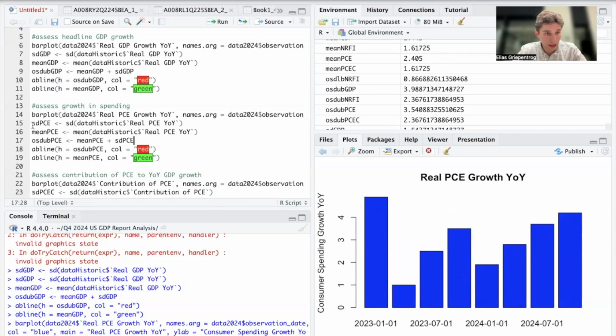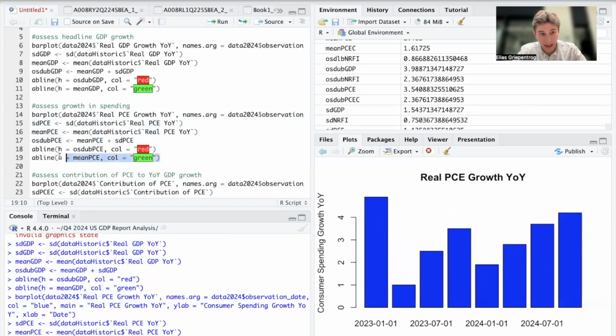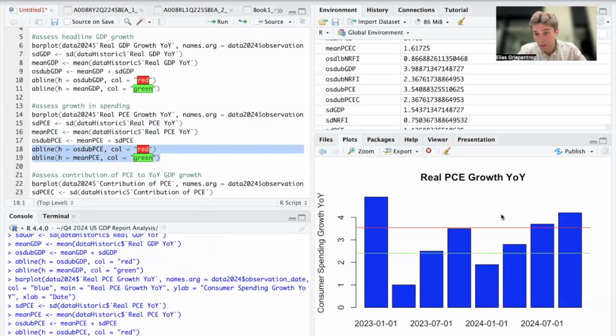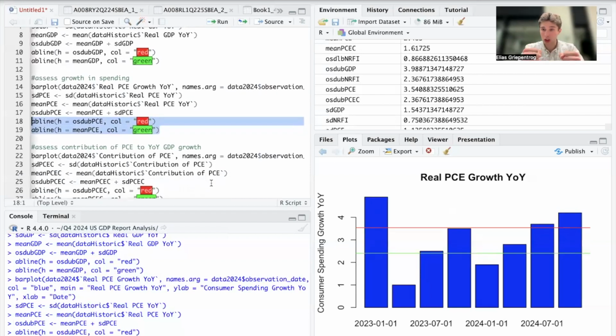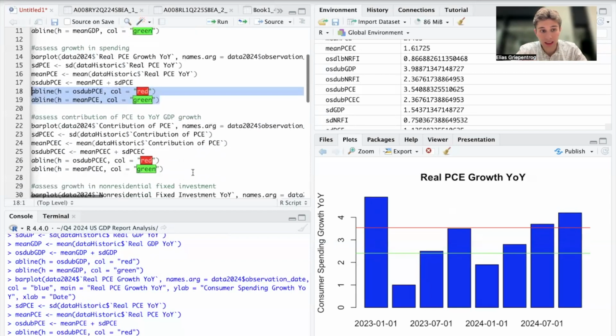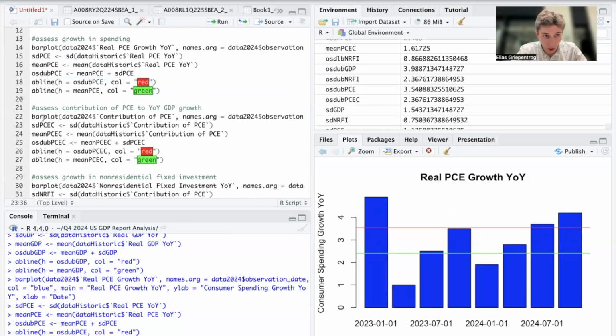When we calculate the standard deviation, the mean, and the one standard deviation upper band, and add those as lines, we can see that consumer spending has now grown above the one standard deviation upper band from 2010 to 2019 for 2 consecutive quarters, signaling that consumer spending, which is the engine of economic growth in the US economy, is still very strong.